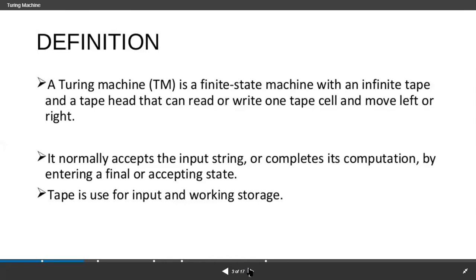Only those for which we define a mathematical definition in the form of M, consisting of 6 tuples, 5 tuples, or 7 tuples, those we can call finite state machines.